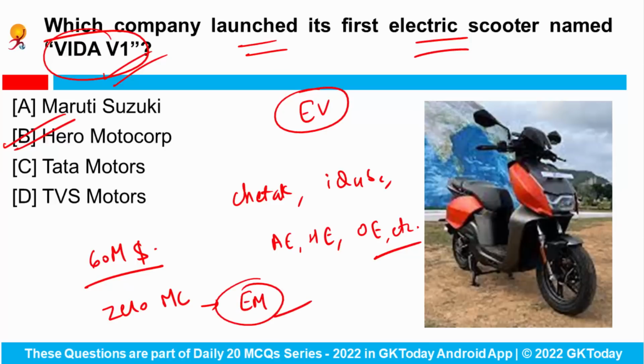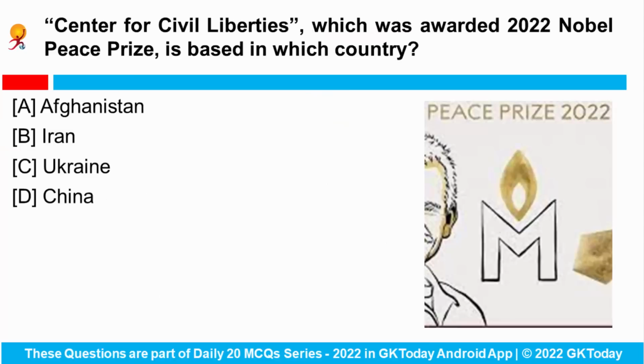Okay, so this is the initiative of Hero MotoCorp. Many times I have told you, whenever you will see any superlative degree like first and last, that question would be very, very important. Next is, the Center for Civil Liberties, which was awarded the 2022 Nobel Peace Prize, is based in which country?